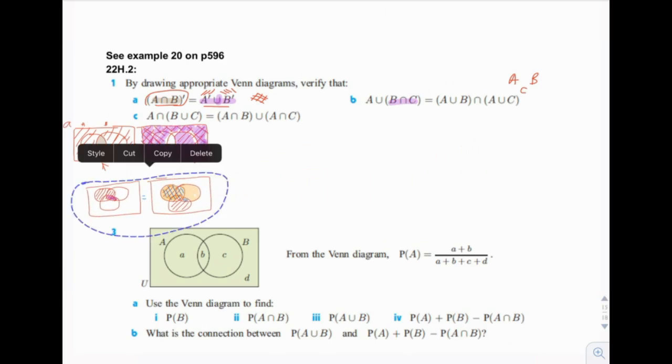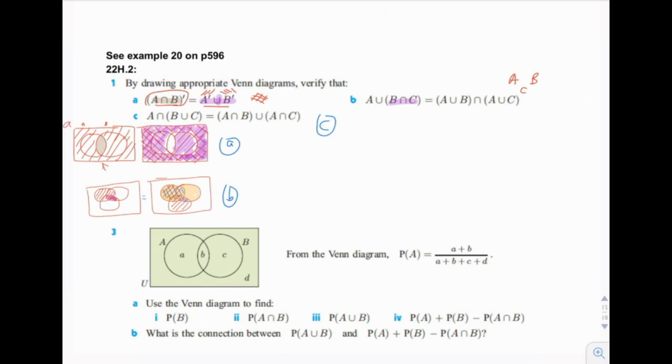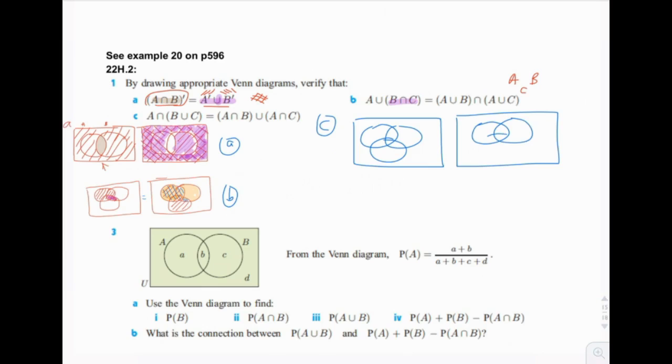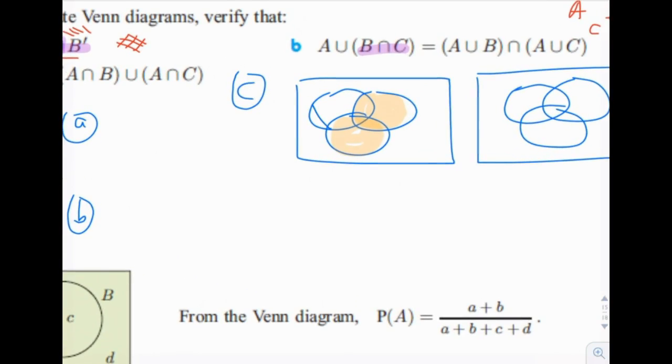Okay, so this one's A, this one's B, and now we'll do C here. So C, this looks similar. Looks similar. A, B, and C. Okay, so first one we're going to do is B union C. So B union C would be this figure 8 like that. And then we're going to intersect it with A. So A, remember, is here.